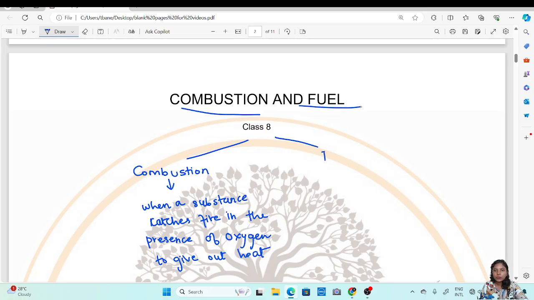Now, further, what is fuel? We know what combustion is, so now any substance that undergoes combustion is known as a fuel.